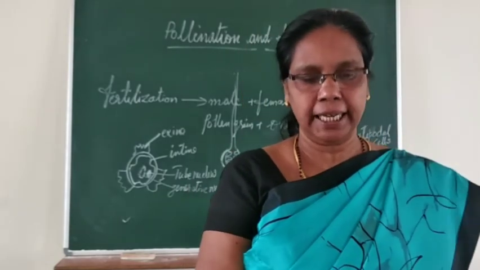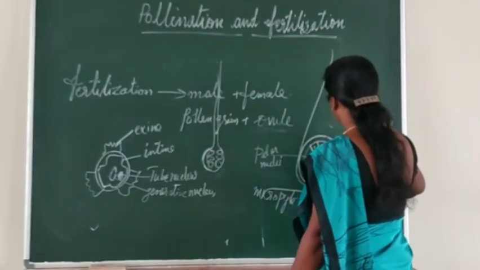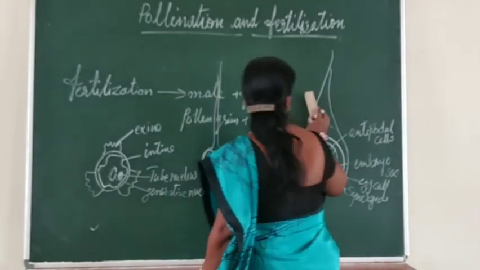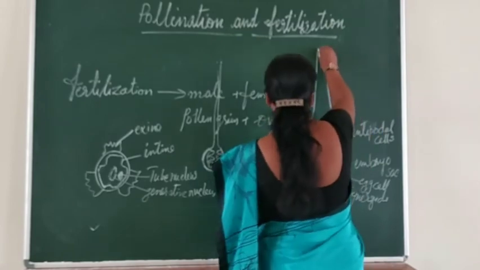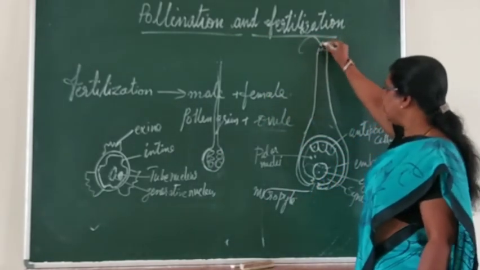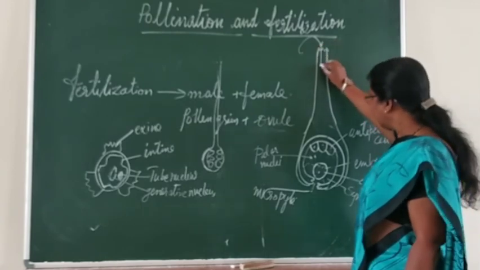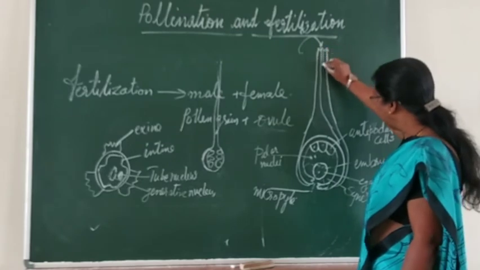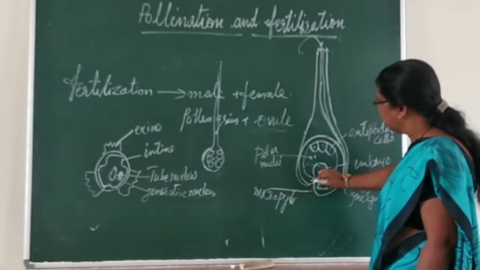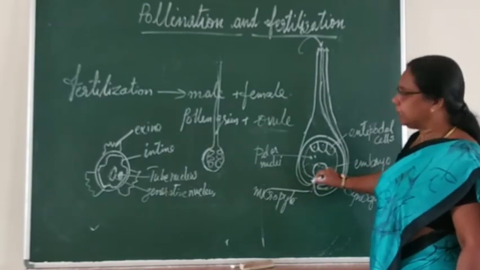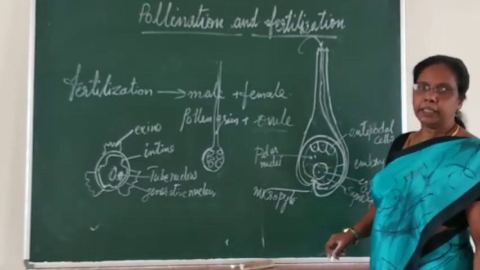And how does the germination of pollen grains take place? When pollen grains fall on the stigma of the flower at the correct time of maturation, a tube will form. It comes down and enters through the micropyle region into the ovule.